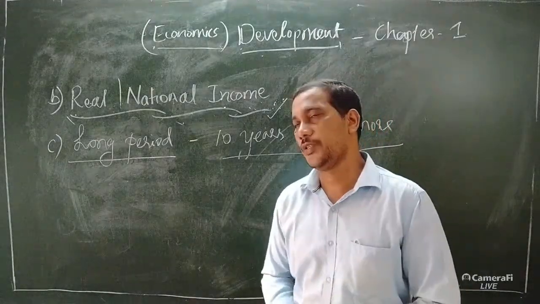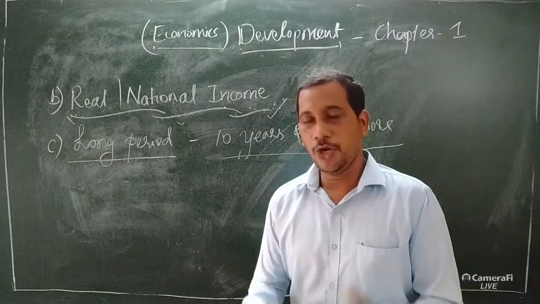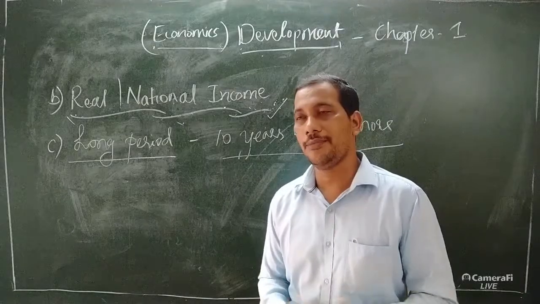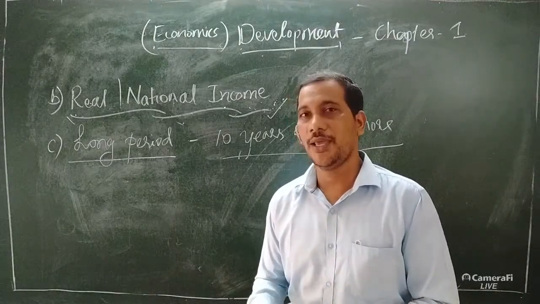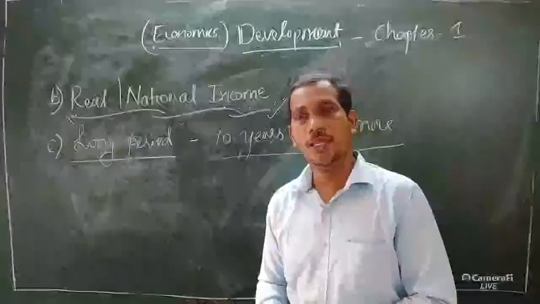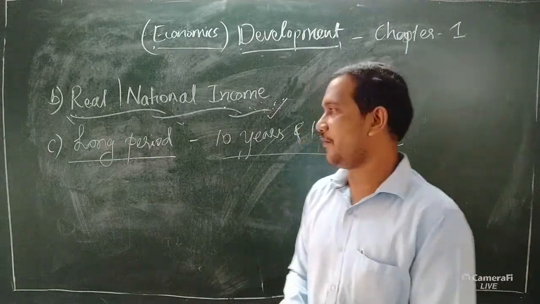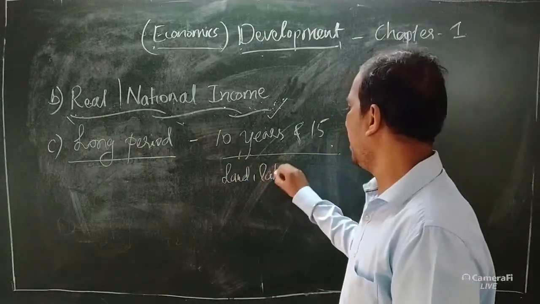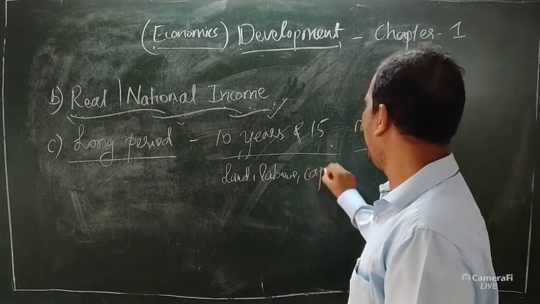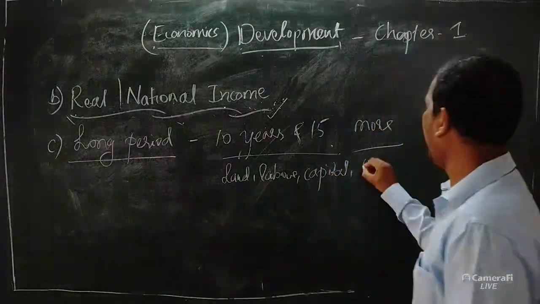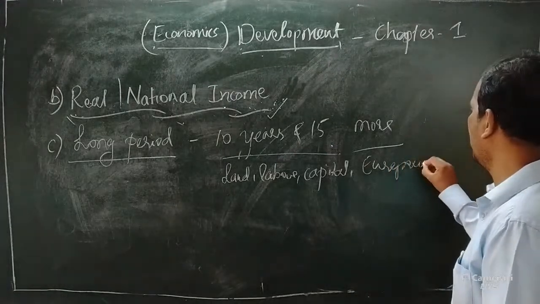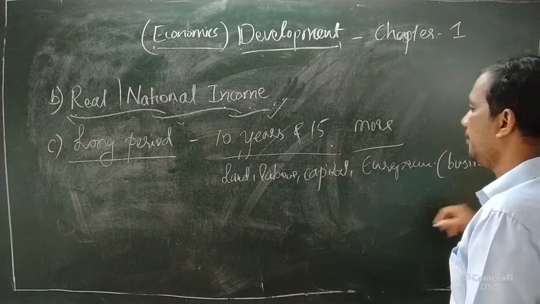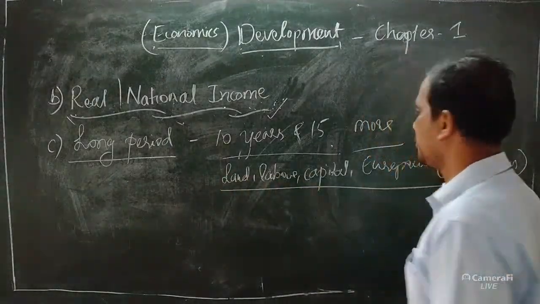So you know the factors of production. For example, if you want to make any finished goods, we require some raw materials. For example, for cloth, we require thread and machines, and then labor and money, everything else. These are all known as the factors of production. The first one is land, next one is labor, then capital, the last one is the entrepreneur or businessman.